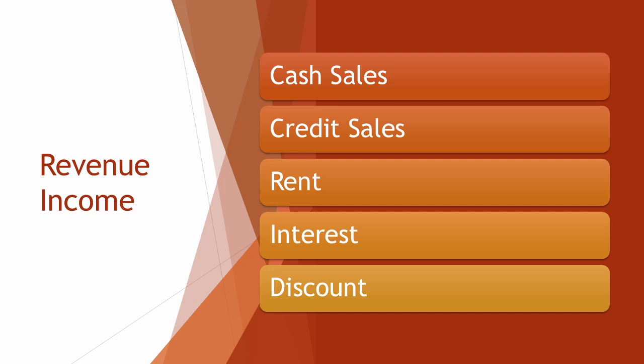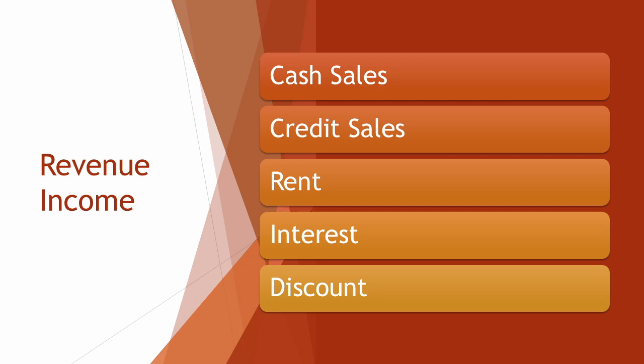The different types of revenue income are cash sales, credit sales, rent received, commission received, interest received, and discount received. Cash sales are revenue income because they are payments received immediately from customers for goods or services. Credit sales are revenue income because they are sales made where payment is received at a later date.